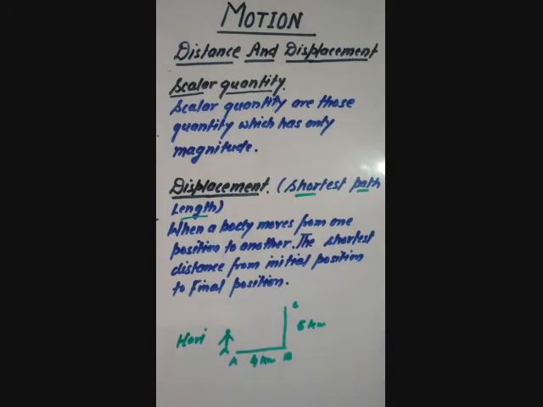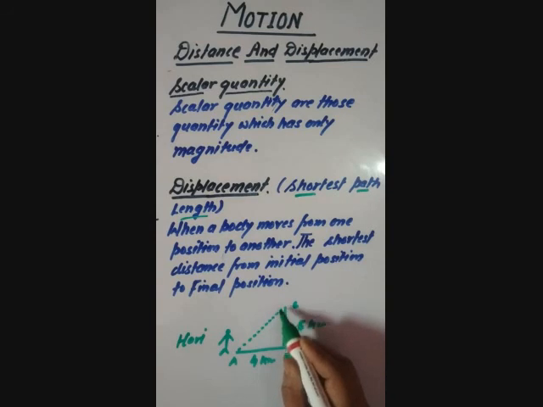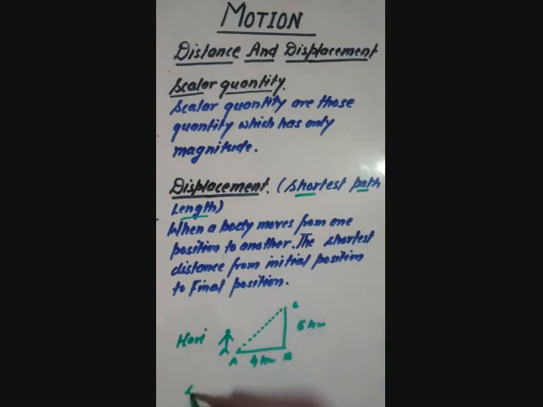Then if the question say what is the displacement taken by Hari, in that case we can say that the shortest path length AC. Displacement taken by Hari will be AC, the shortest path length.